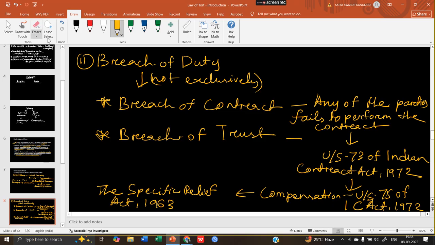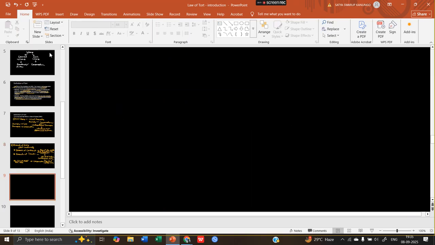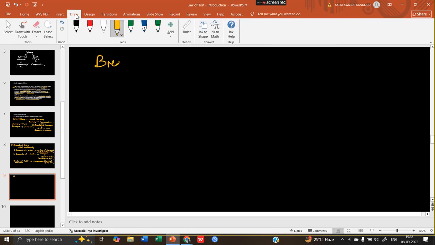So now the point, breach of trust. What is breach of trust? This term is very familiar, a very commonly used term, that you breached my trust. But in law, breach of trust does not mean you trusted someone and he breached your trust.